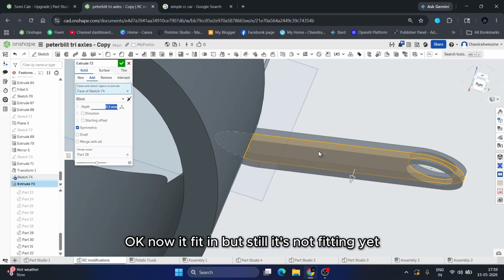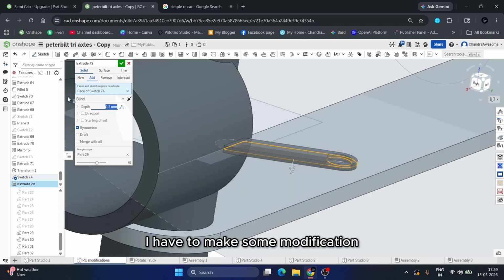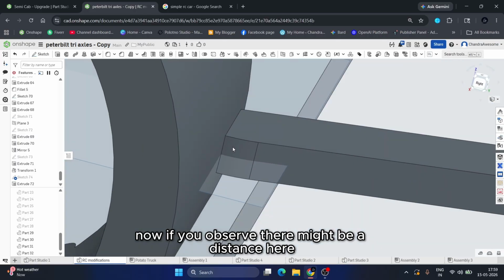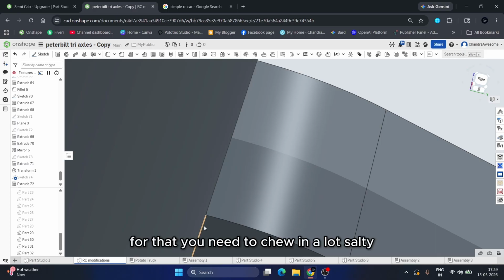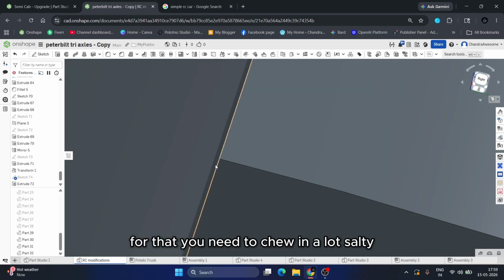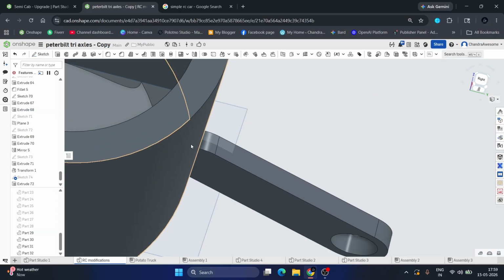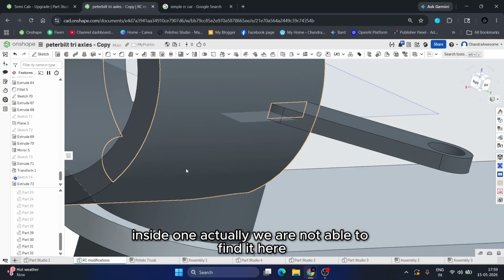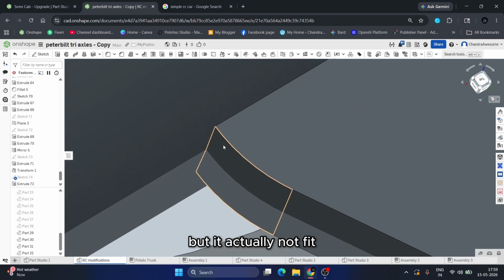Okay, now it's fitting, but still it's not fitting yet. I have to make some modification. Let's give it 0.3. Okay, that's good. Now save it. Now if you observe, there might be a gap here. For that, you need to zoom in a lot. Select the inside one. Actually, we are not able to find it here, but it actually does not fit.